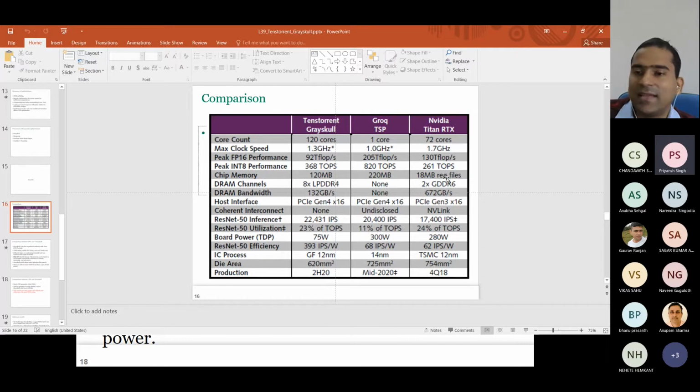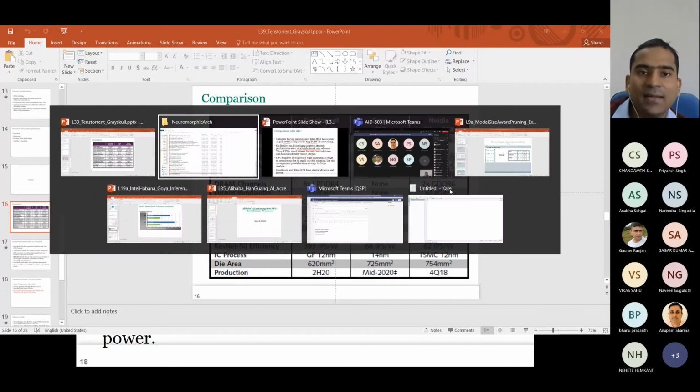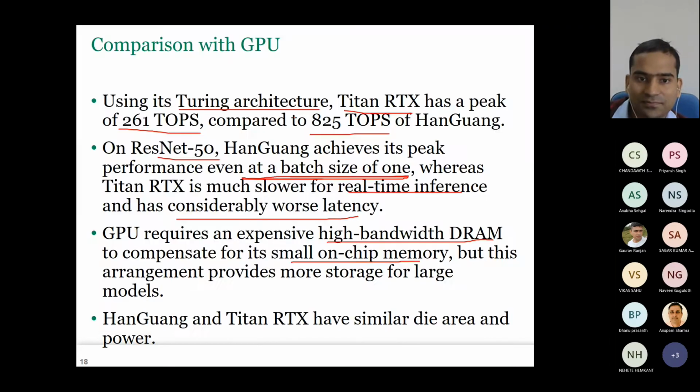Yeah, 18 MB register file. Here they have excluded the size of L1 cache and L2 cache. They are just measuring the register file size. So it has on-chip memory of only 18 megabytes, right? And it has, of course, DRAM, which can give you a high amount of DRAM capacity. But in terms of on-chip memory, the GPU has a very small on-chip memory. That's why it has to rely on high bandwidth DRAM, that means GDDR or HBM. Whereas Han Guang relies only on SRAM, it doesn't have DRAM.